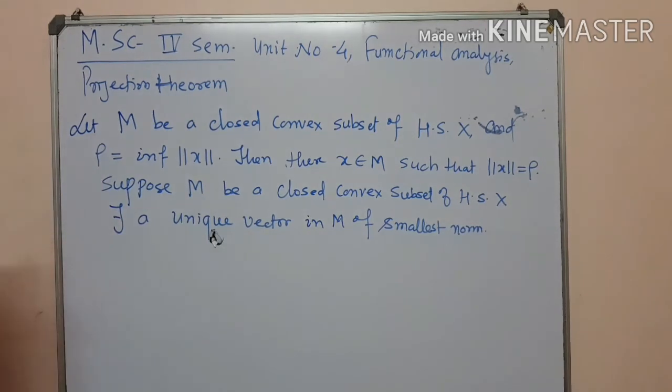Now this is our first lemma. We establish this lemma to prove our projection theorem. One by one we establish several lemmas to establish our projection theorem.